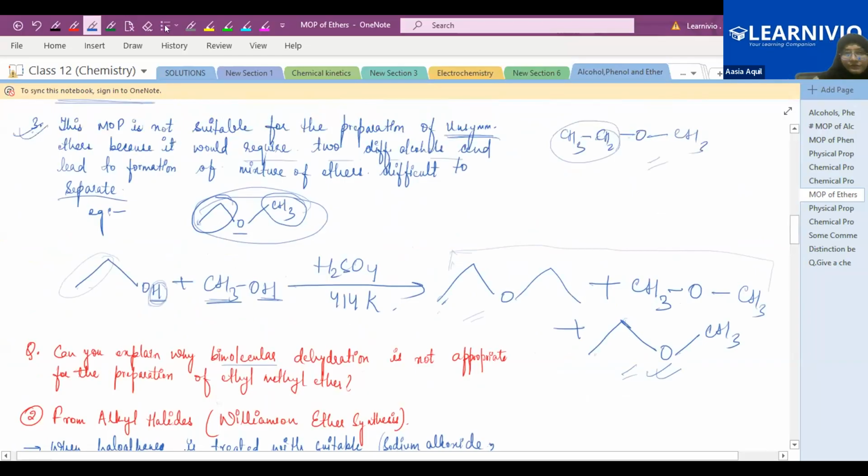with this example. This is the example of your ethyl methyl ether. If this question comes in your exam, just write on this third point, and just give this reaction, the preparative method of ethyl methyl ether. Because in this reaction, you are just getting a mixture of symmetrical ether plus unsymmetrical ether. And at last, you have to separate them out. So that's why this is not the preferred method.